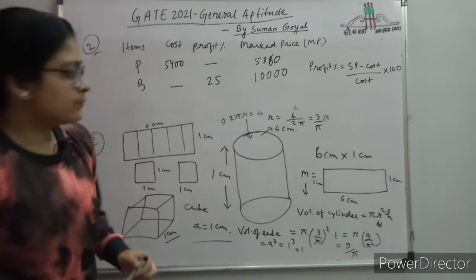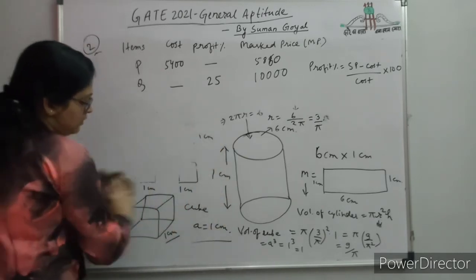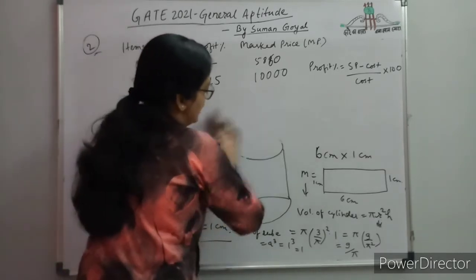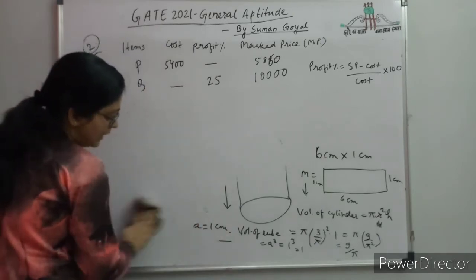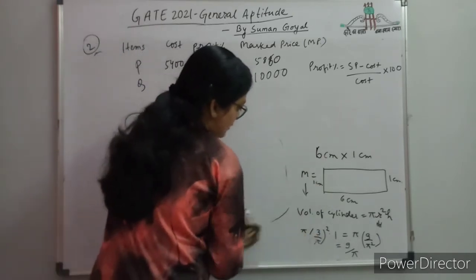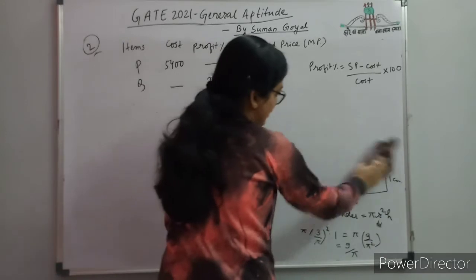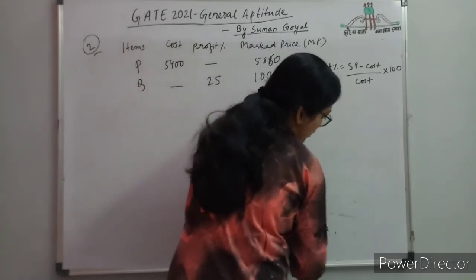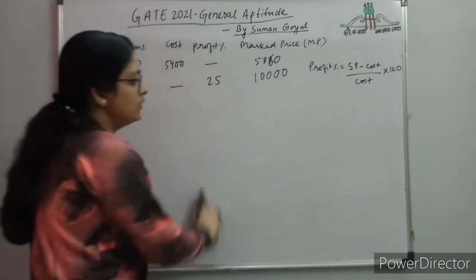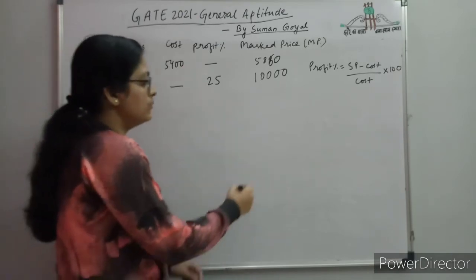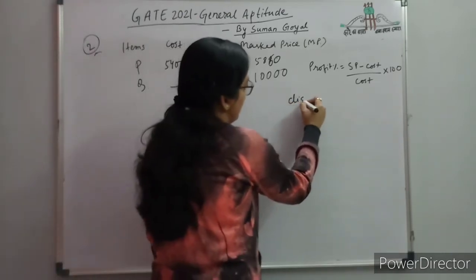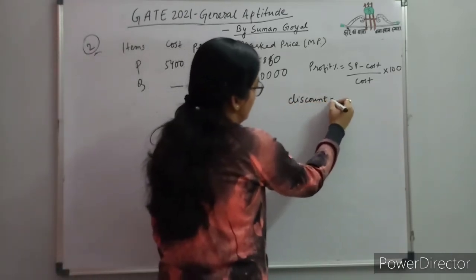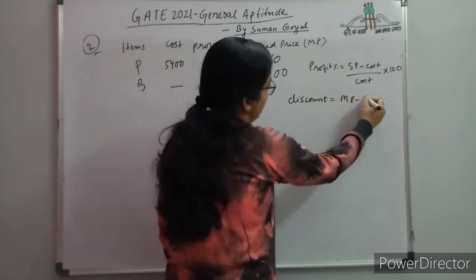Now how to proceed? You have to calculate the discount on item Q as a percentage of marked price. So what information do you need to find the discount? Discount is the difference between the marked price and selling price.